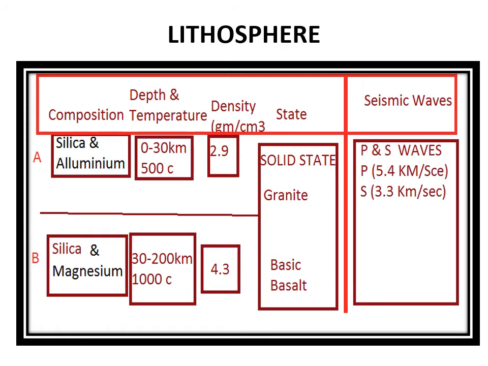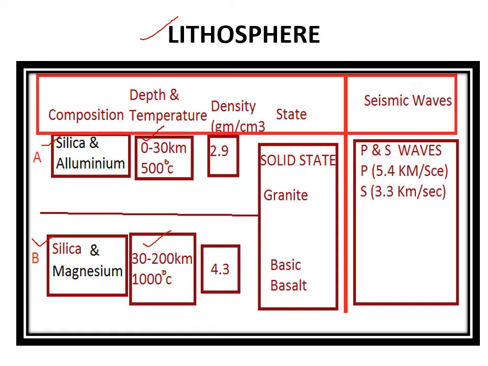Through the chart here, I describe the lithosphere. It's a combination of Sial and Sima. The depth and the temperature of Sial is 500 degrees centigrade, and Sima is 1000 degrees centigrade. It extends up to 30 km from the surface. It is 30 to 200 km from the surface.